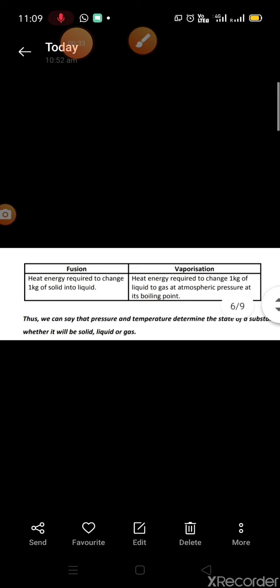Means 1 kilogram of liquid को गैस में उसके atmospheric pressure पे उसके बॉइलिंग पॉइंट पे चेंज कर देना. Thus, we can say that pressure and temperature determine the state of substance, whether it will be a solid, liquid, or gas. Now, we will see all these activities through a video.